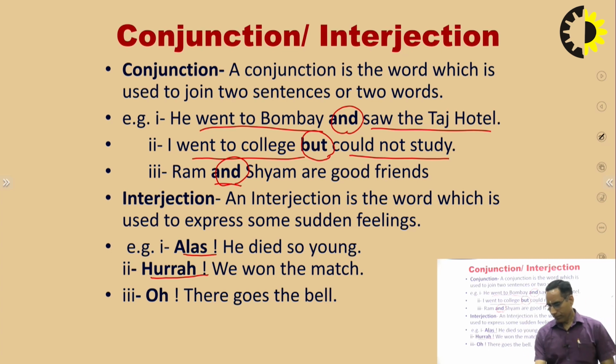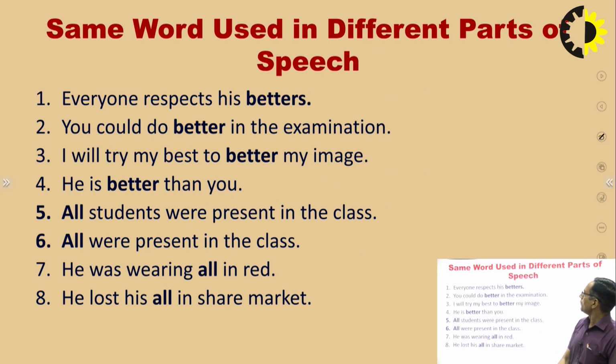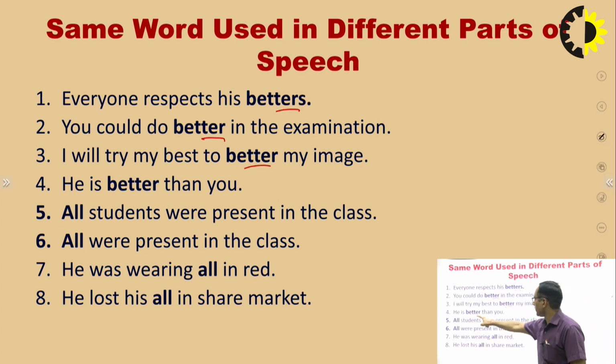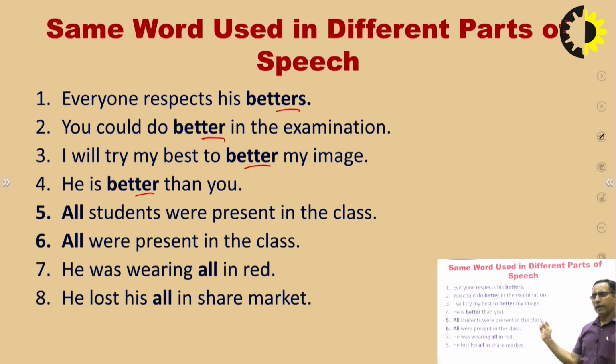Now some words I have given, the same word used as different parts of speech. This is the thing the student should consider, should apply the brain. Everyone respects his betters. You could do better in the examination. I'll try my best to better my image. He is better than you. There are 4 sentences, but in all 4 sentences the same word better is there. But this word has a different position, a different part of speech. We will have to consider how. Everyone respects his betters. So what is betters?